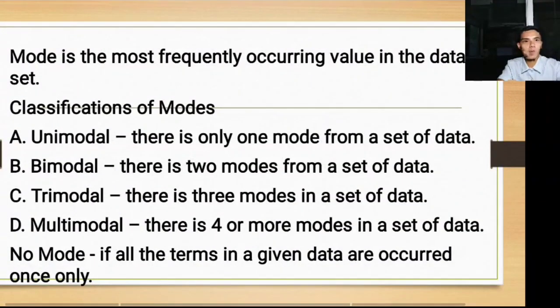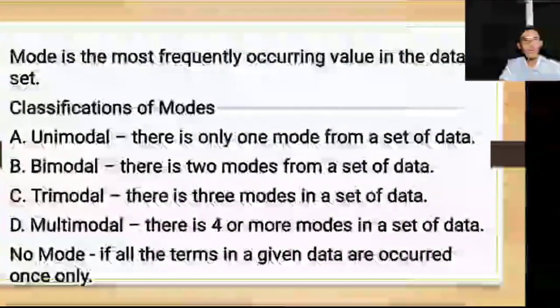So, we have here mode. When we talk about mode, this is the frequently occurring value in the data set. So, pag sinabi nating mode, ito yung pinakamadaming beses na nauulit. And so, in classification of modes, we have unimodal. There's only one mode for a set of data. And bimodal naman, there are 2 modes from a set of data. Trimodal, from the word tri, which means 3 modes.